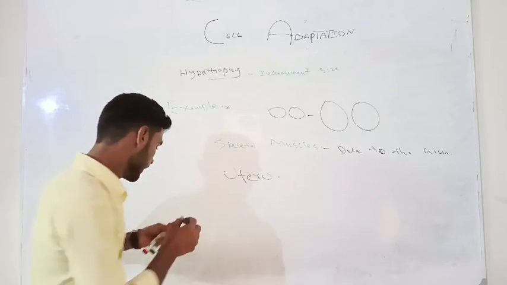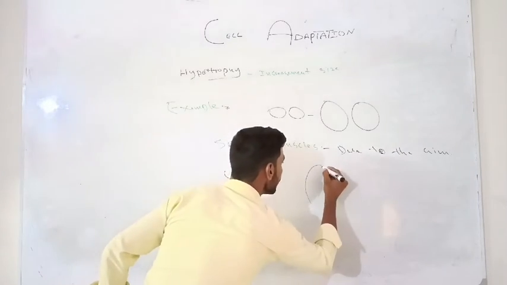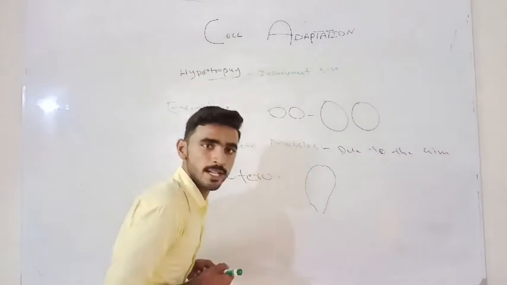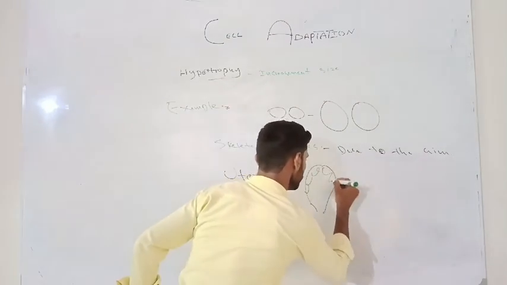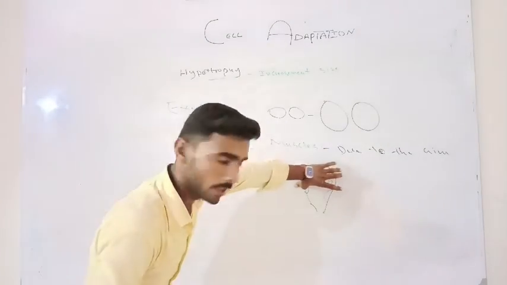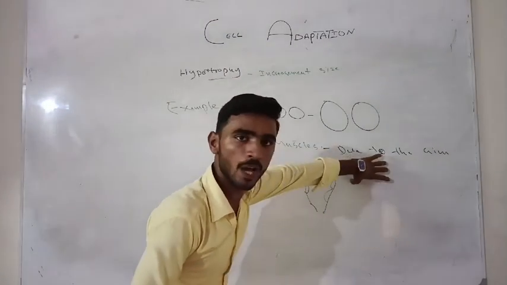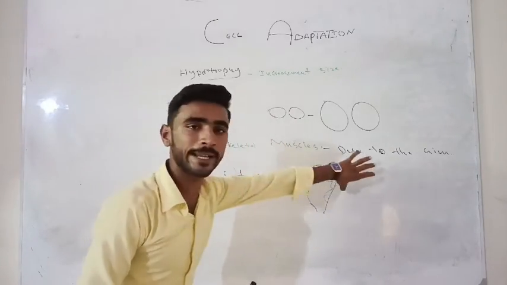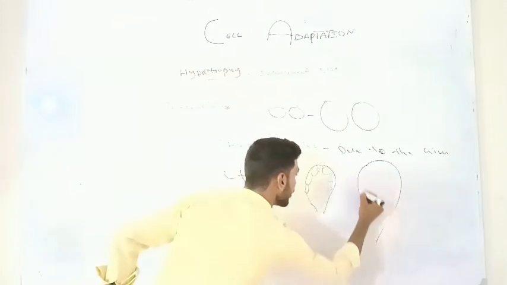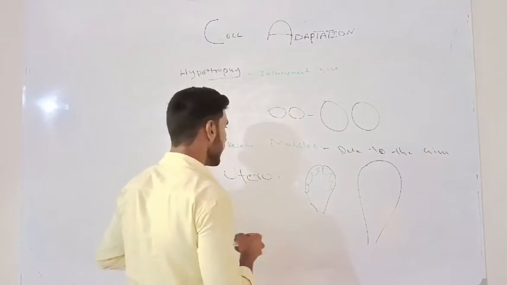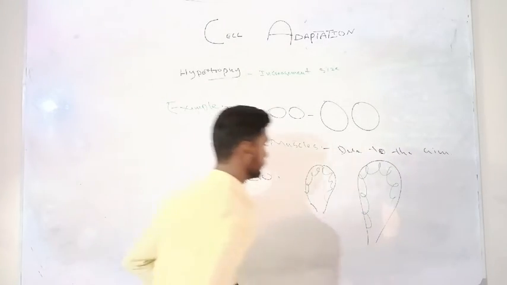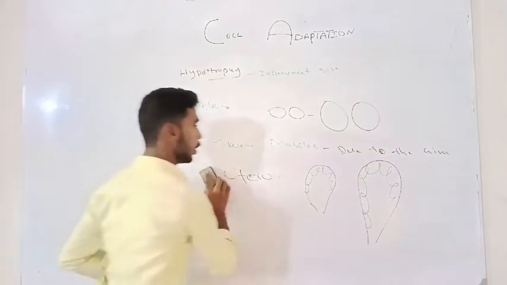Then the size of the uterus increases, because it is a normal uterus preparing for pregnancy. Hypertrophy is happening here. Got it? I hope that you have got it.